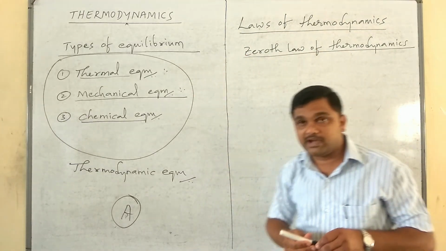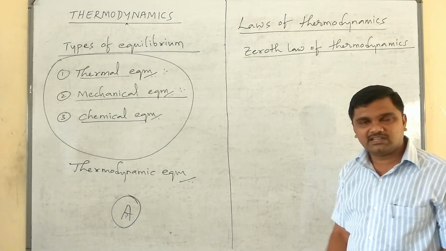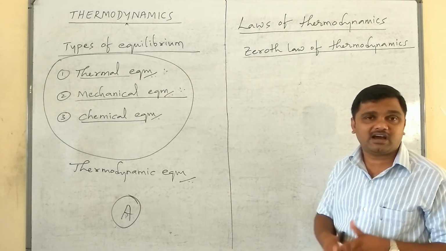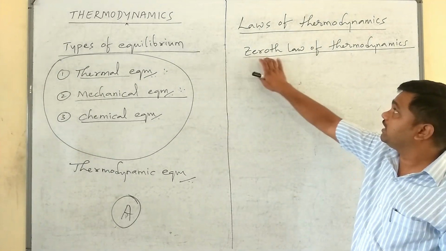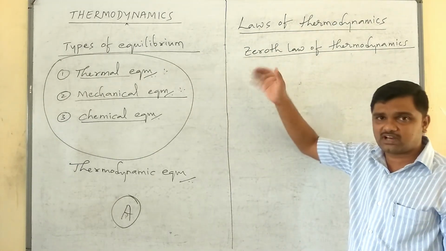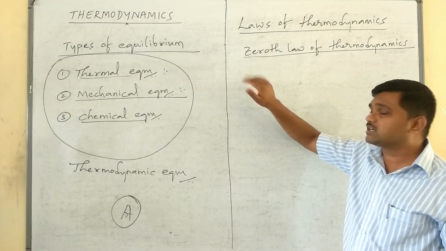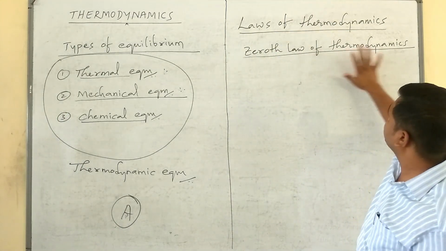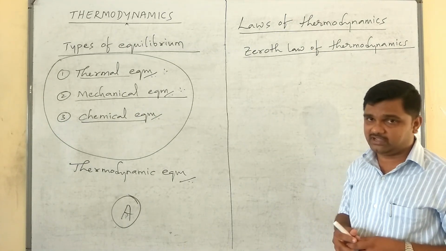Why is it called the zeroth law? Because it is the most fundamental law. It comes before the first law. Hence it is said to be the zeroth law of thermodynamics. Actually it was introduced after the first law, somebody will say like that. But the exact meaning of the zeroth law is that it is the most fundamental law in thermodynamics.